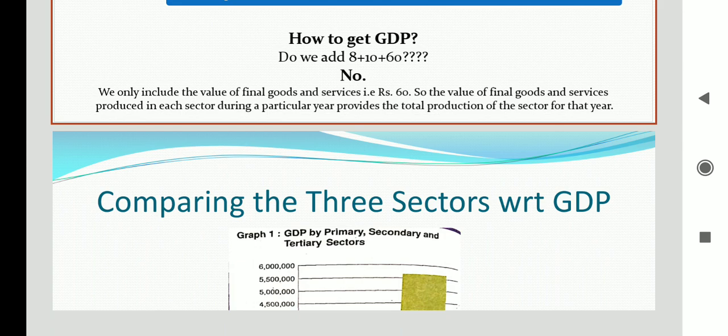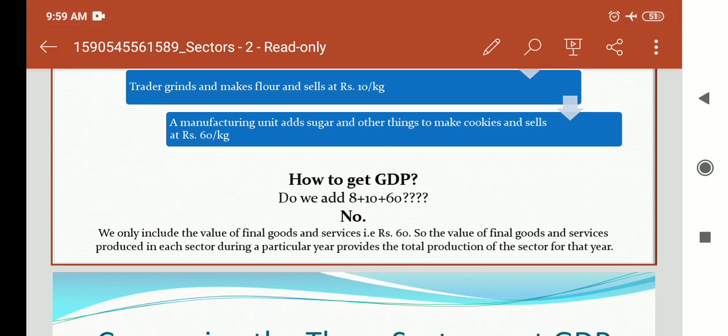Students, before I move further, there is one very important question that I want to discuss. According to you, who calculates the GDP? So, students, let me answer you.